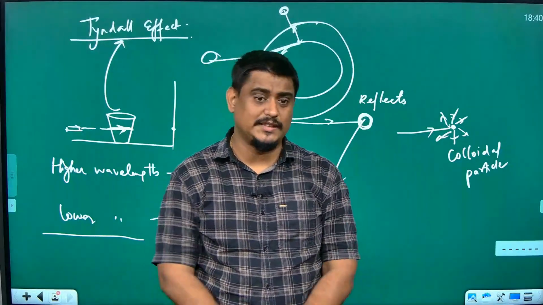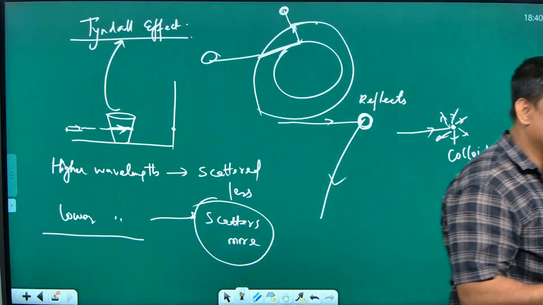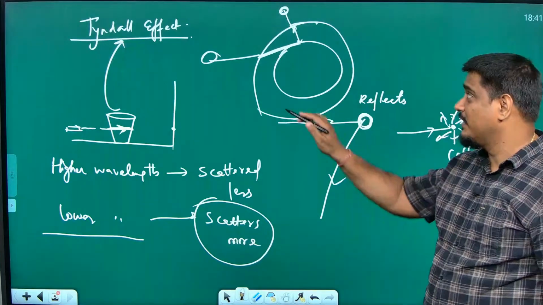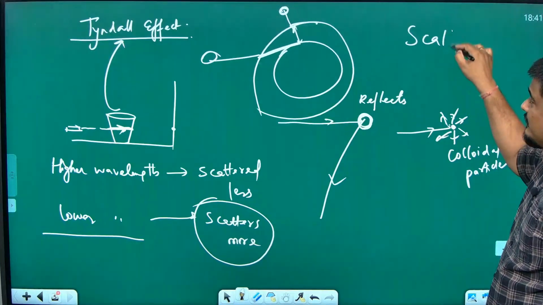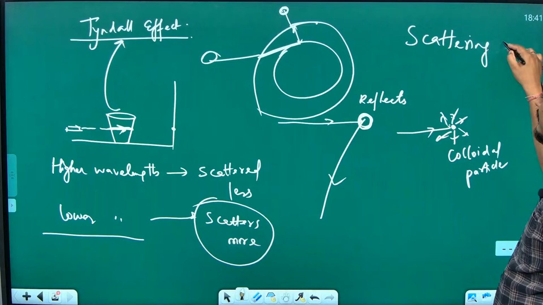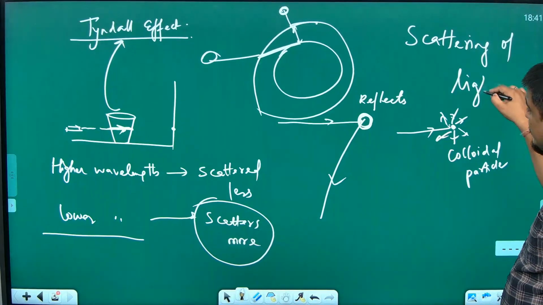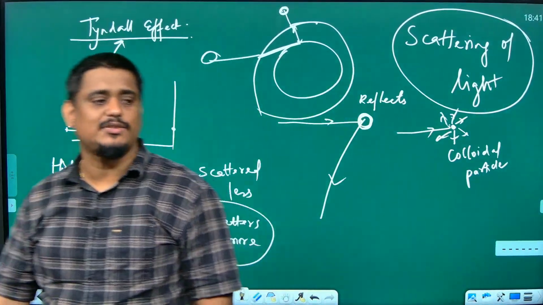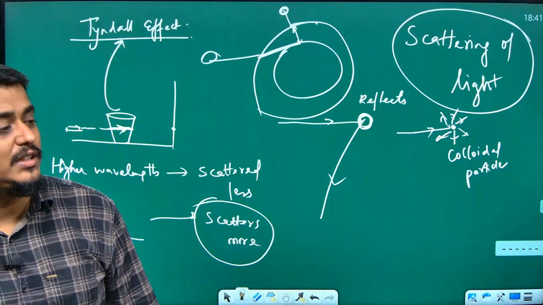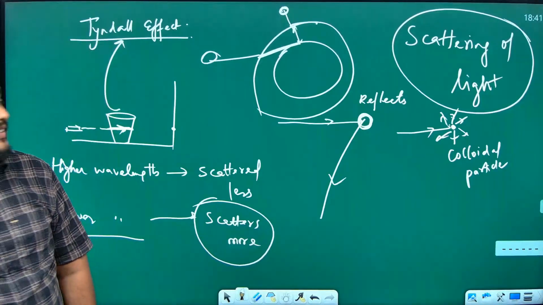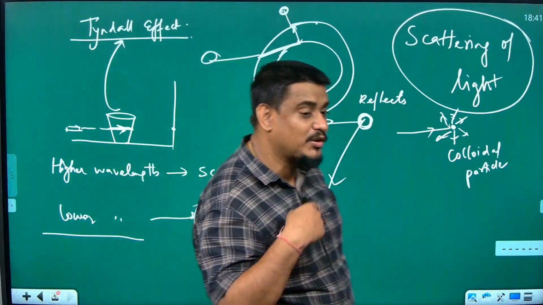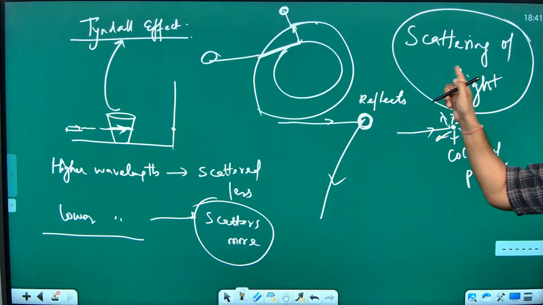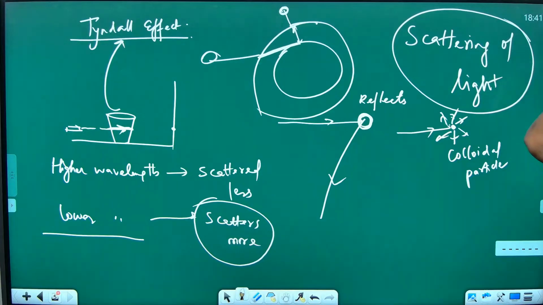Yes, sir. So please remember that whatever I have taught you now, this principle is called the Tyndall effect. And this phenomenon is called what of light? Scattering of light. And scattering of light is the reason why our sky is blue. If they ask you why the sky looks black to an astronaut, it is because the astronaut crosses the atmospheric layer, and when he goes there is no atmosphere for scattering the light, and that's why the sky looks black.